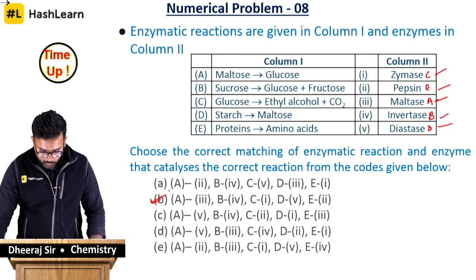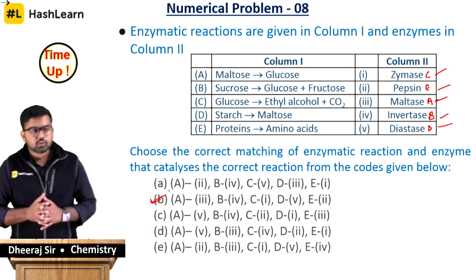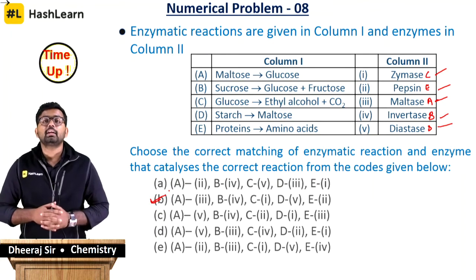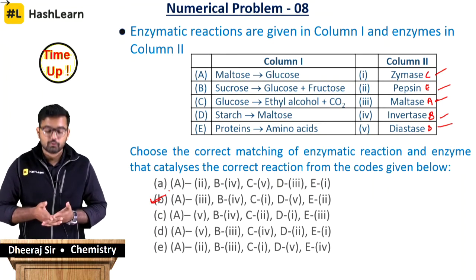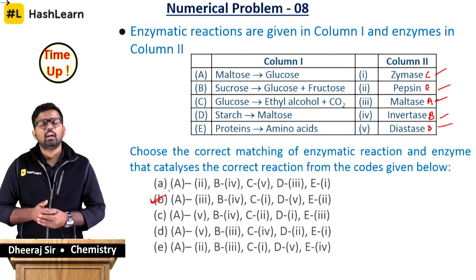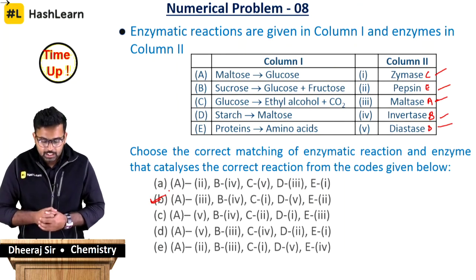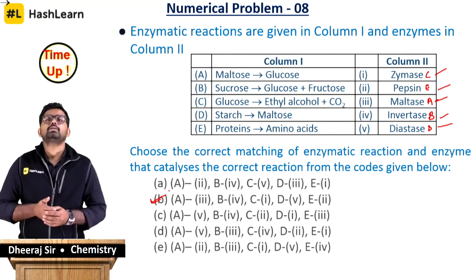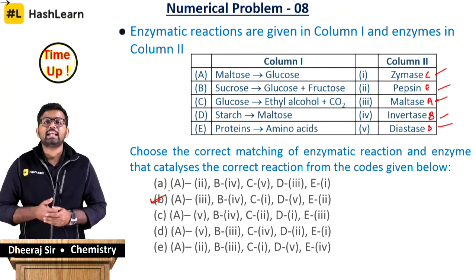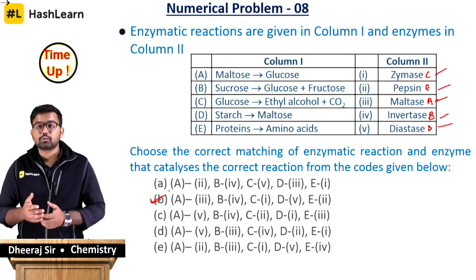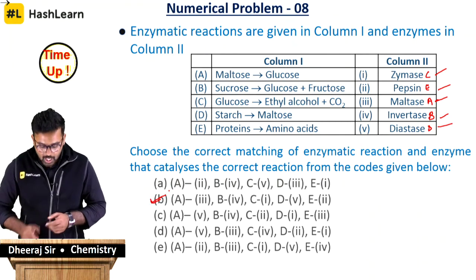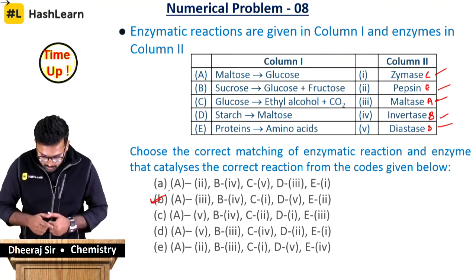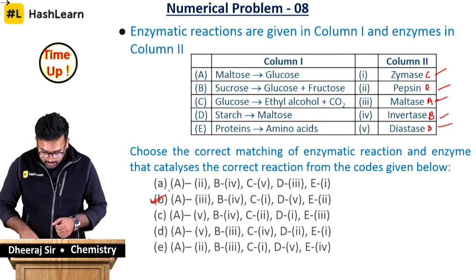Okay, just give me a quick minute here. I'll help you in recapping. Maltose to glucose, a pretty important reaction. Sucrose to fructose plus glucose, another very important reaction. That is the main source of preparation of glucose. And glucose to ethyl alcohol, again a commercially very important reaction. And starch to maltose, yes, starch can be broken down because starch is pretty much not as commercially important as maltose, lactose, glucose and fructose. Therefore it can be broken down into other species, and proteins also can be broken down into amino acids for various functions. So these are some of the most important things.